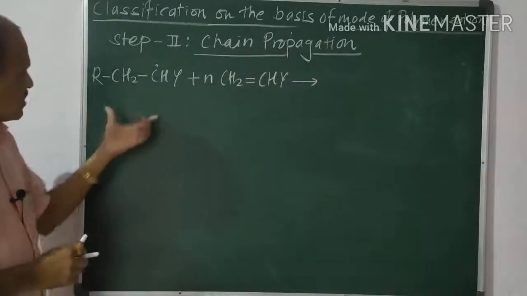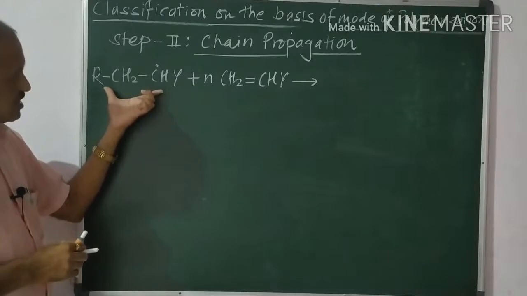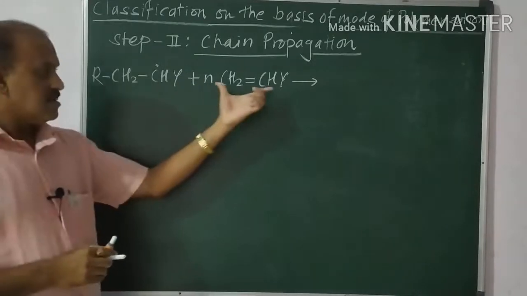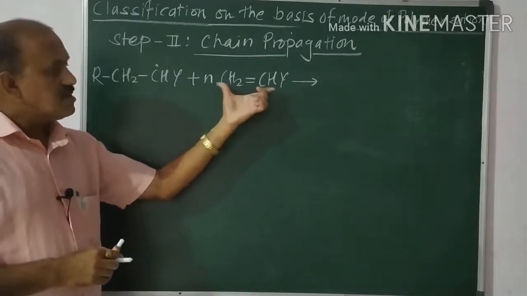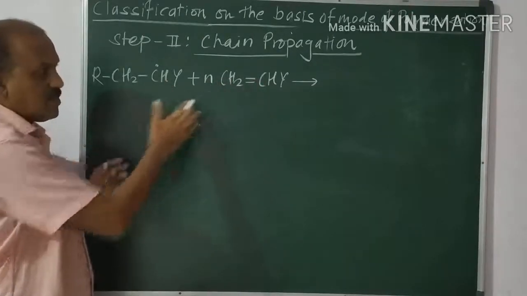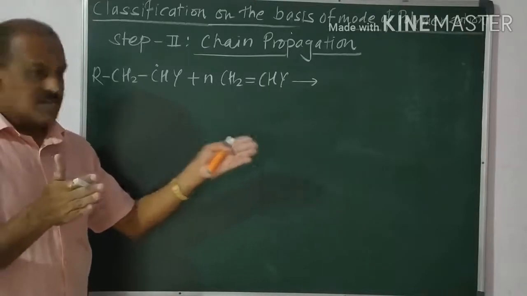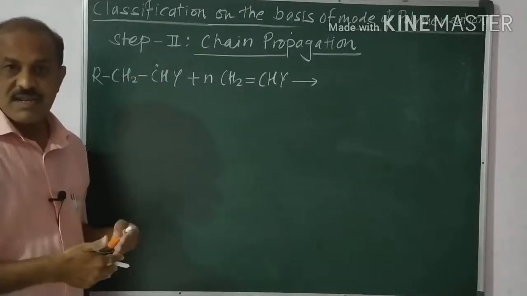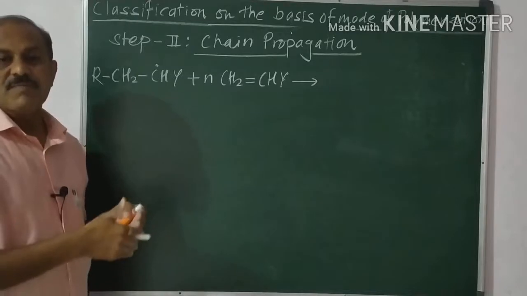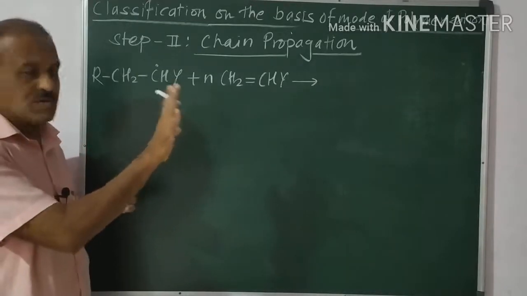Now the free radical that is formed in the first step reacts with another molecule of the vinyl monomer. When this molecule reacts, there is a formation of a bigger molecule. This process is repeated again and again until the high molecular mass material is formed. How is it so? We have to discuss.